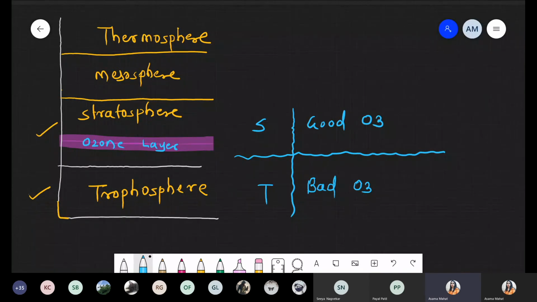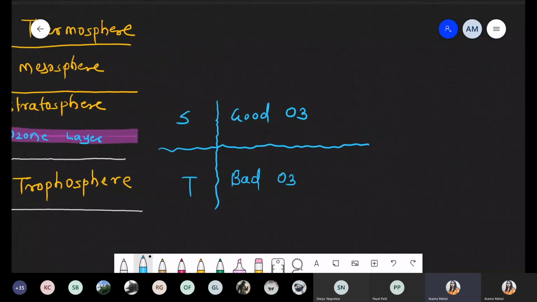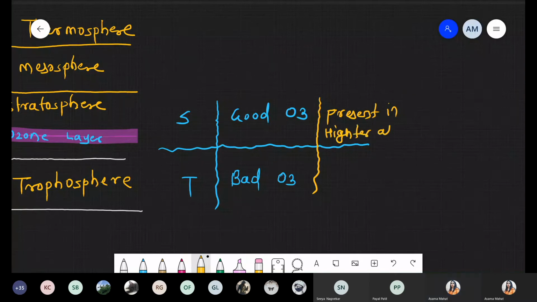Now, when we are talking about good ozone, it is present in the higher atmosphere. And bad ozone is a part of the lower atmosphere, and there is also a presence of some chemical weed. Chemical weed means what? It means unwanted material also present in that ozone.